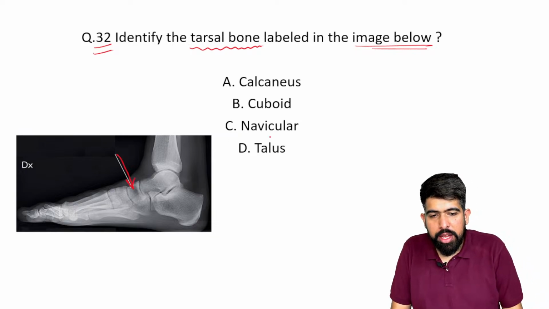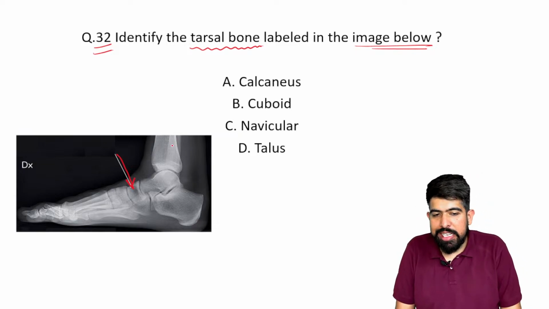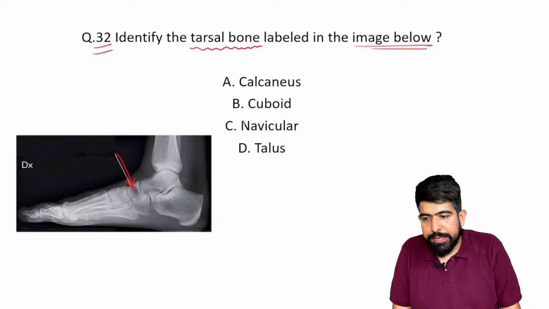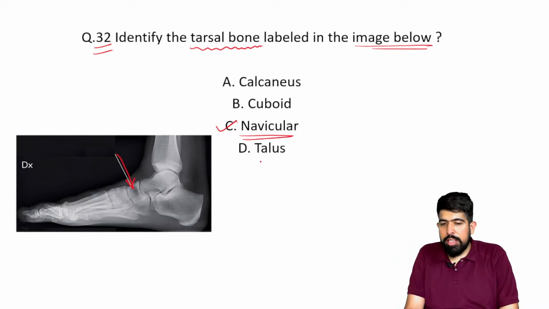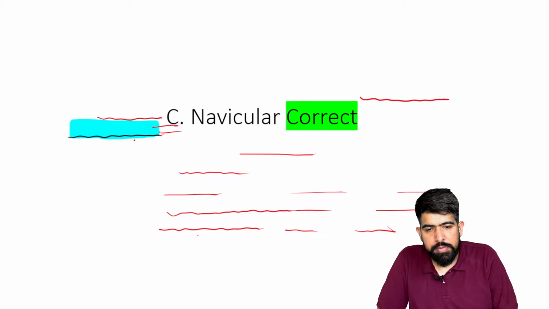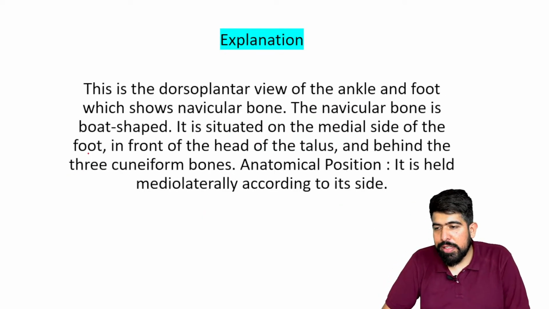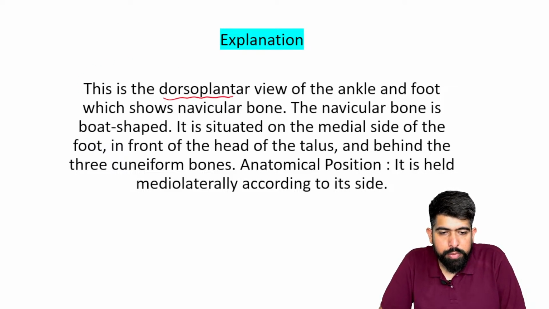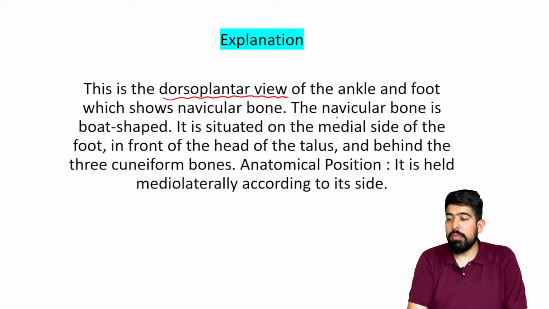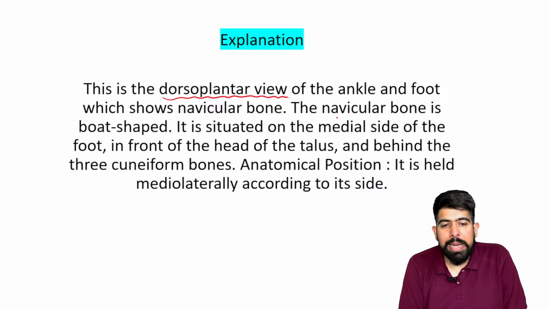Very good. The options are: A, calcaneus; B, cuboid; C, navicular; and D, talus. Your answer here is navicular. And if I'm talking about this, this is the dorsoplantar view of the particular X-ray image. This is your dorsoplantar view of the ankle.